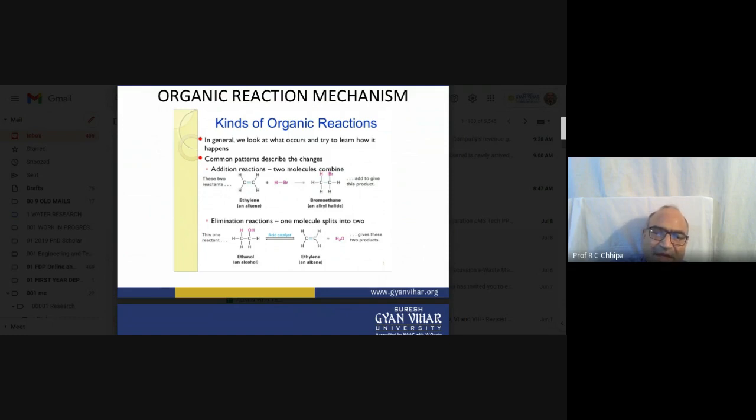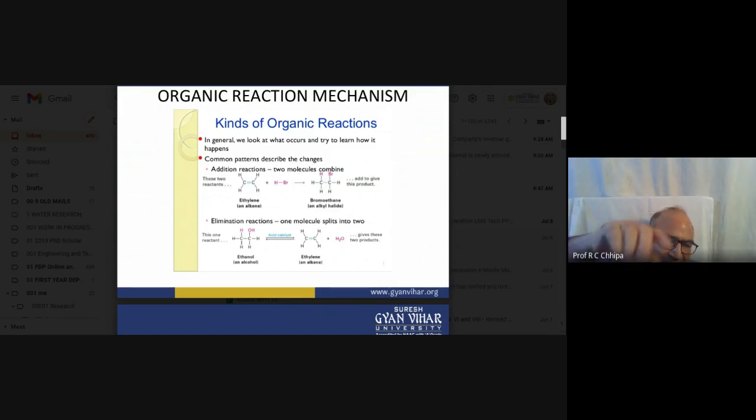Ethylene, carbon double bond. So the ethylene compound undergoes reaction with hydrogen bromide, hydrobromic acid, and then bromoethane is formed, and this is an alkyl halide. In case of the elimination reaction, a molecule is liberated.